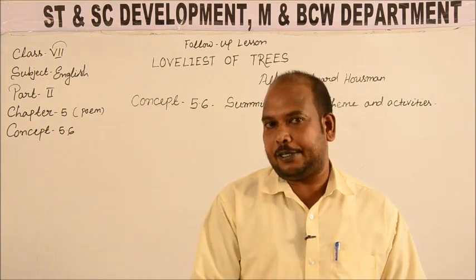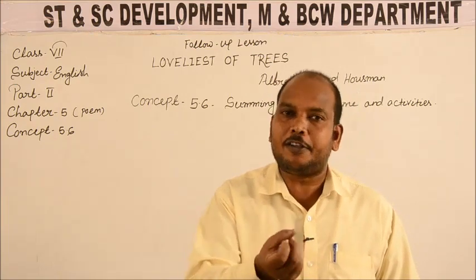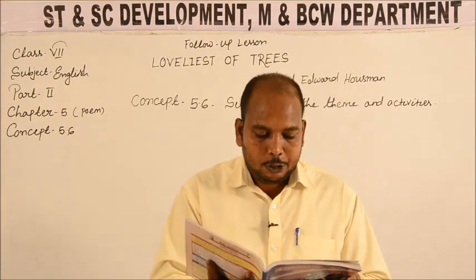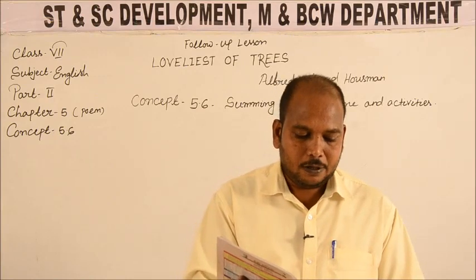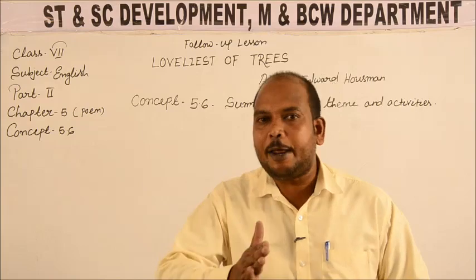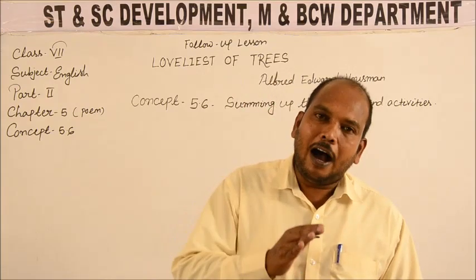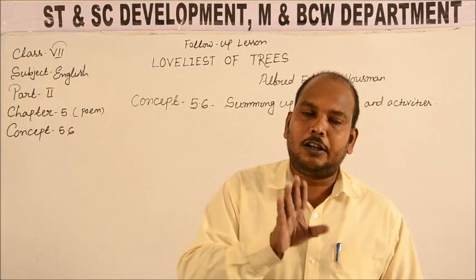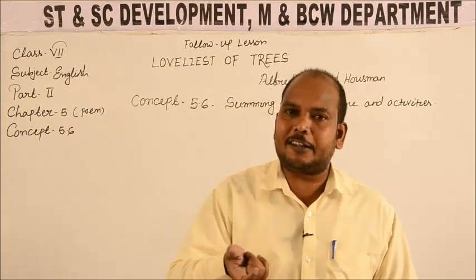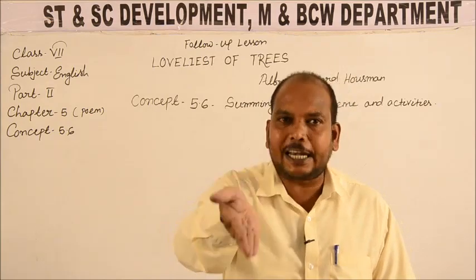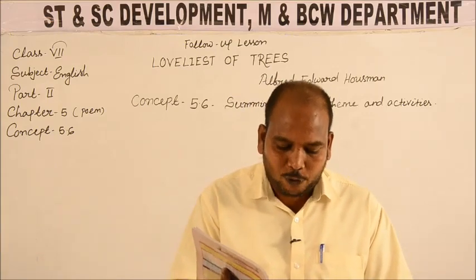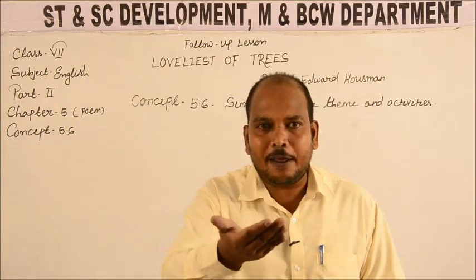How old is the poet? As you know, students, the poet is about 20 years. Why does he deduct 20 years from 70 years? The poet has already passed 20 years. So, as per the Bible, the average lifespan of a human being is 70 years, so he is deducting 20 years from 70 years. That means he is expected to live for another 50 years. How many years is he supposed to live? The poet is supposed to live for the next 50 years.